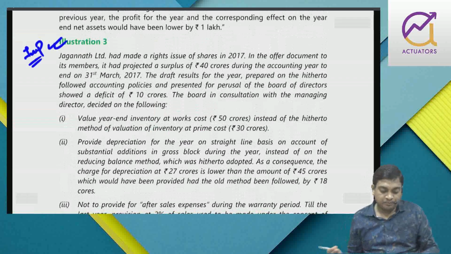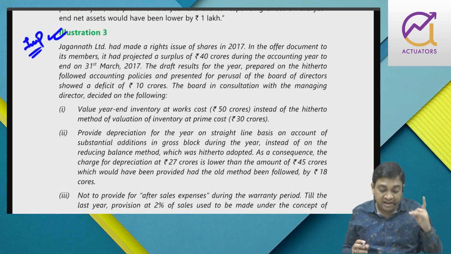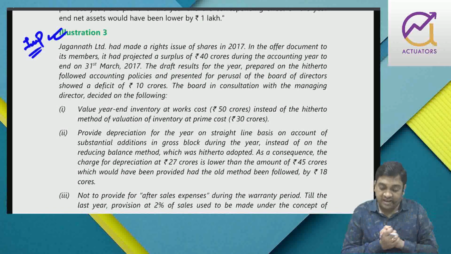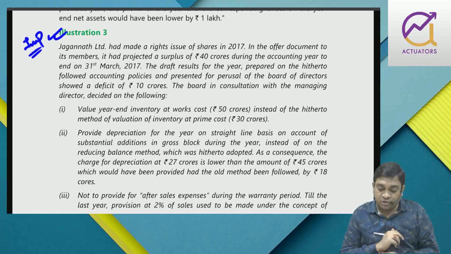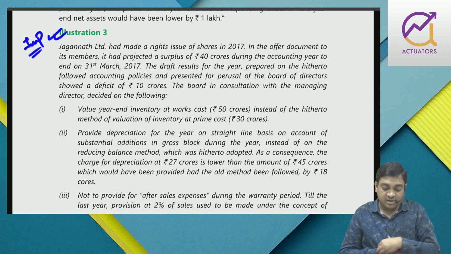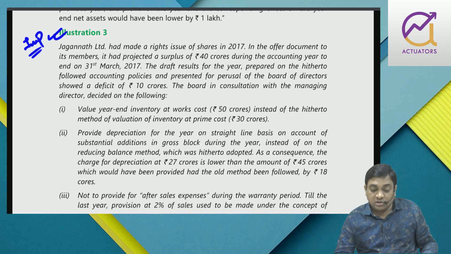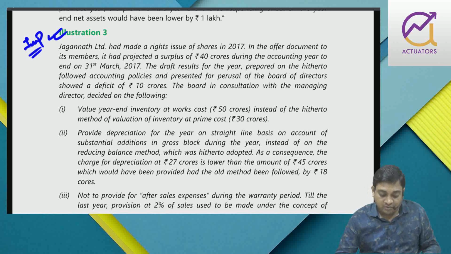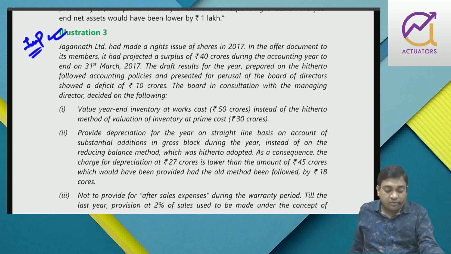Now, Jagannath Limited had made a rights issue of shares in 2017. In the offer document, it had projected a surplus of 40 crores during the accounting year ending on 31st March. The draft results for the year prepared on the followed accounting policies and presented for perusal of the board of directors showed a deficit of 10 crores. The board, in consultation with the managing director, decided on the following.